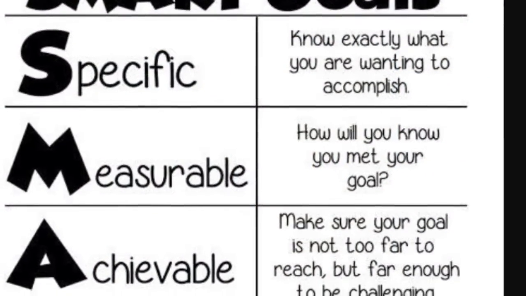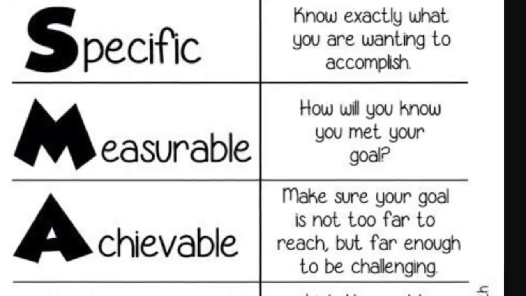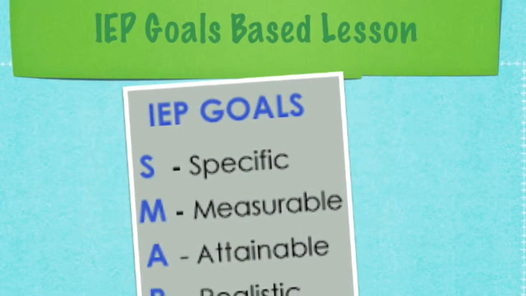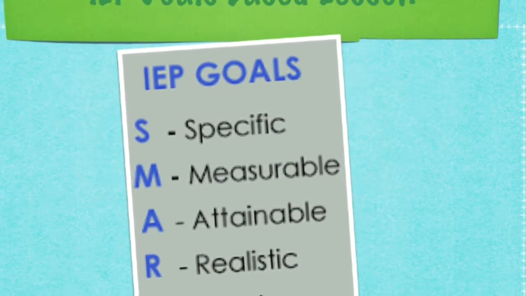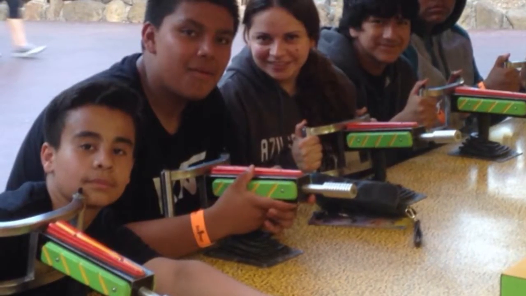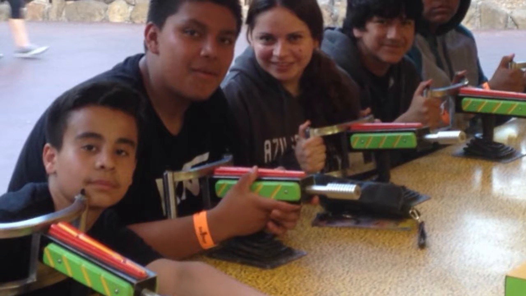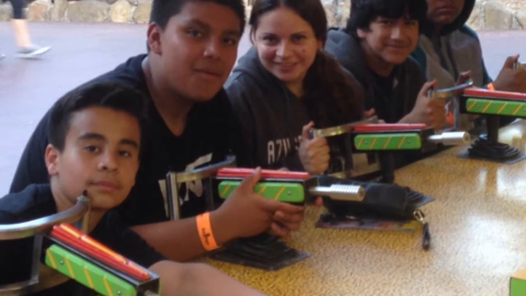What happens if our students don't meet their IEP goals? IEP goals should be SMART, which means they should be specific, measurable, achievable, realistic, and timely. IEP goals and multiple intelligences are all about accommodations so our students can achieve their best.